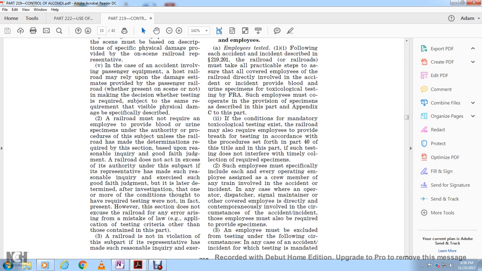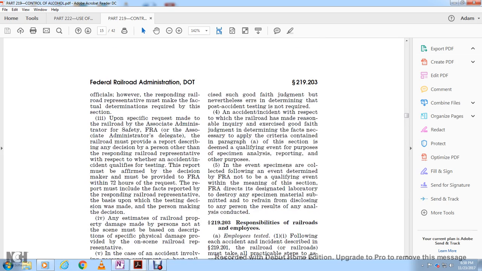However, the section does not excuse the railroad from any errors arising from a mistake of law in the application of the testing criteria contained in this part. A railroad is not in violation of the subpart if its representative made a reasonable inquiry in good faith judgment. Nevertheless, the error is determined if post-accident testing is not required.